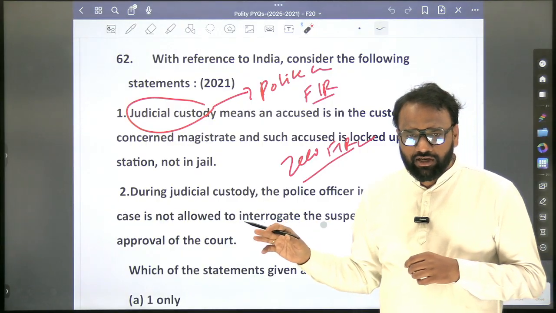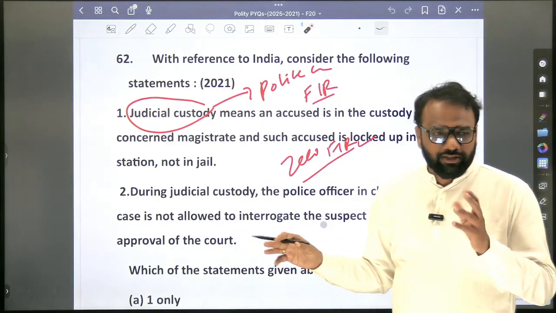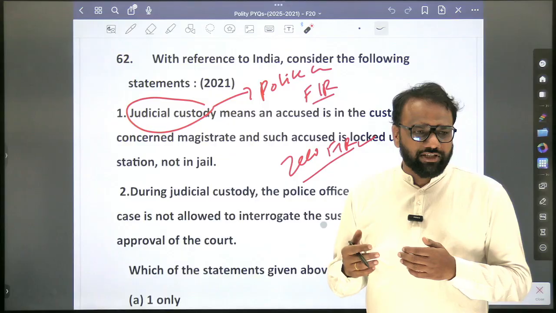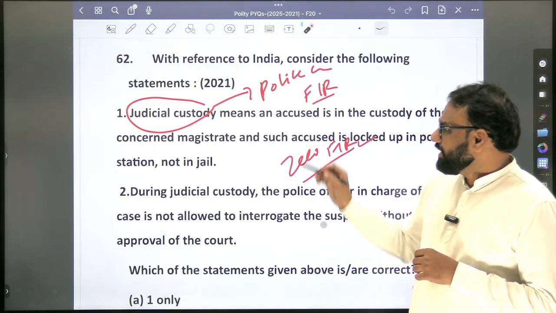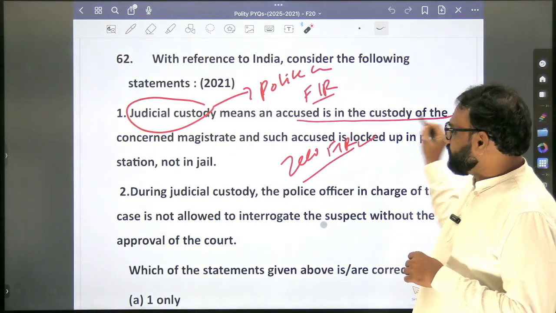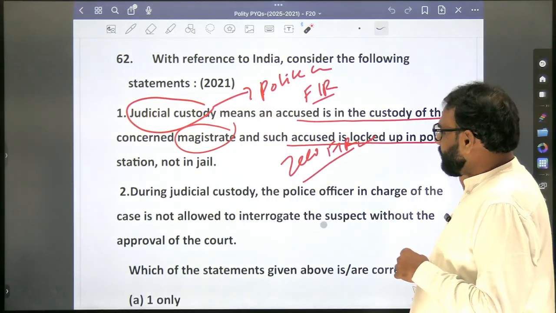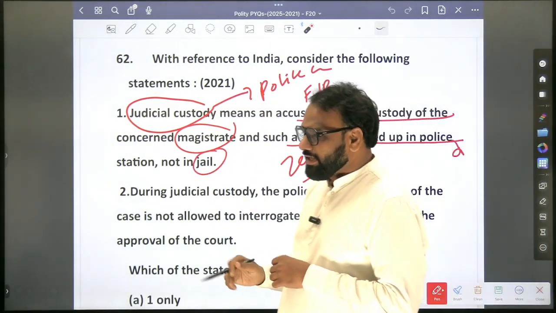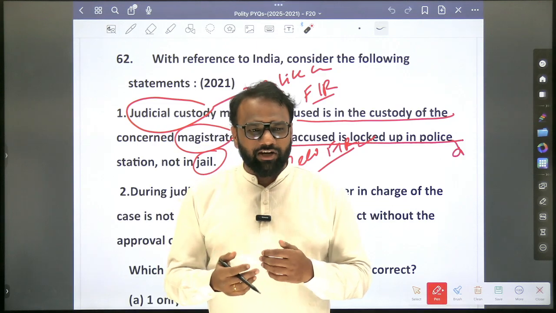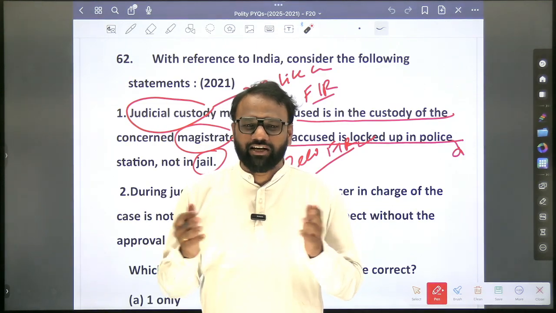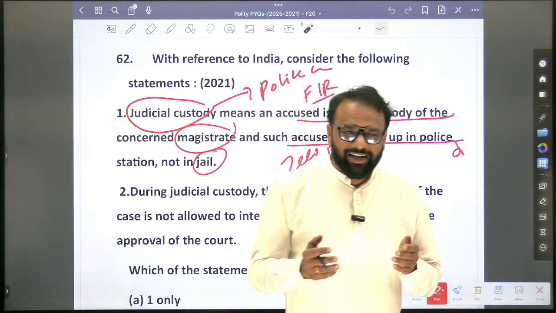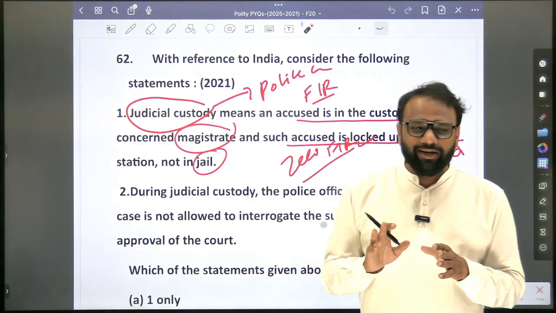In the previous discussions, we saw the prison related topics, who will manage them and all. Similarly in that context, judicial custody means the accused is in the custody of the concerned magistrate, and such an accused is locked up in the police station and not in jail. Initially we don't know the difference between jail and police station. We just feel that the places are different. In both places we have bars. But that is different here.